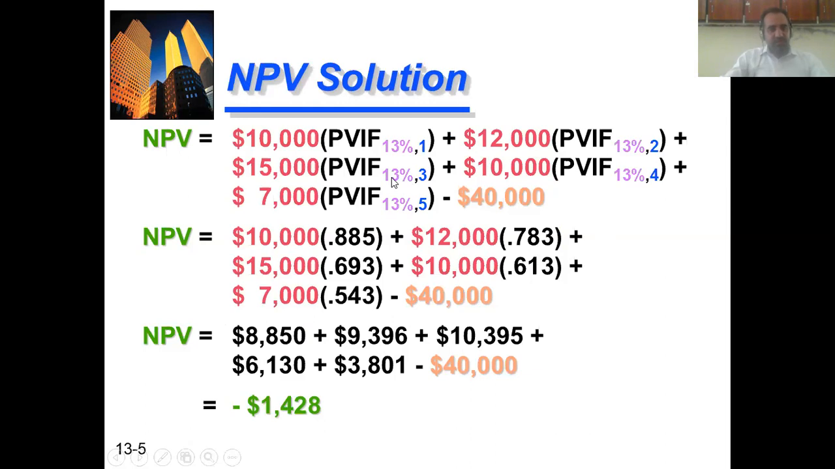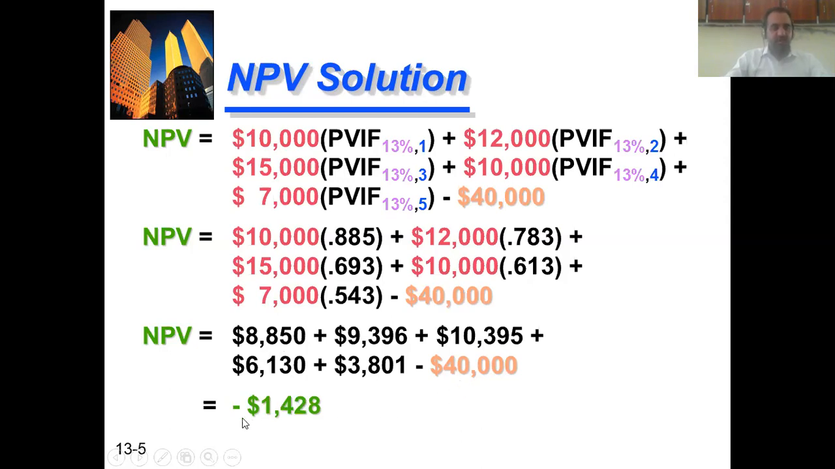Similarly, the present value interest factor for 13% in year 3 is 0.693. So 0.693 is multiplied by 15,000, which gives you 10,395. And so we did for all these values. And we'll add up the present value of all cash flows, first year plus second year, fourth year, fifth year, and we'll subtract it from the initial investment, which is 40,000.